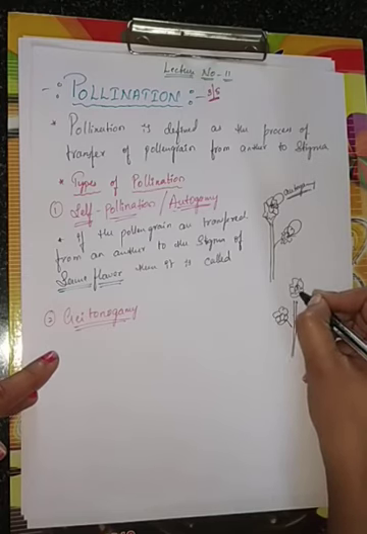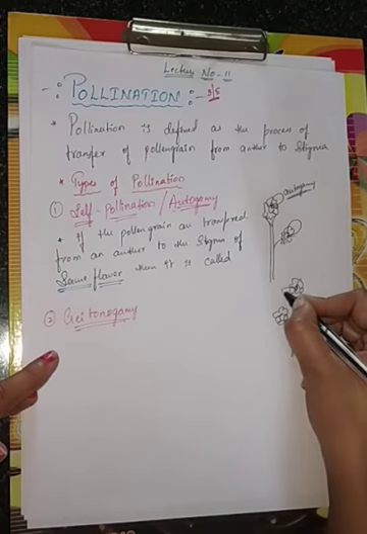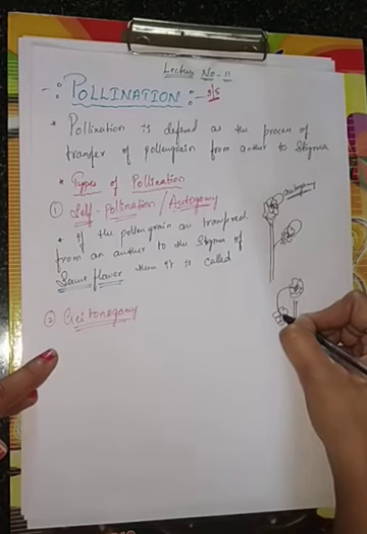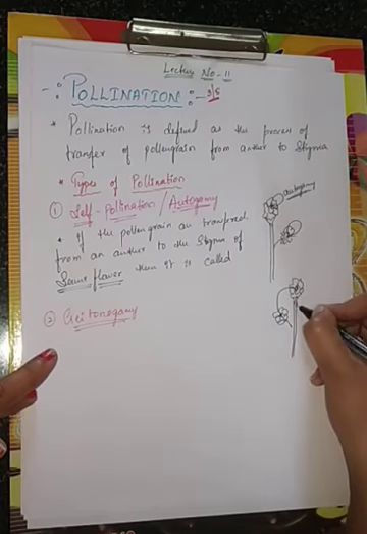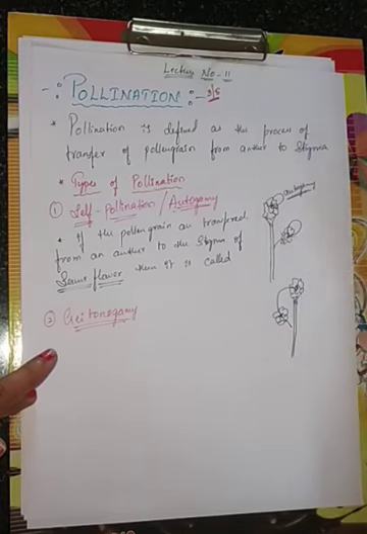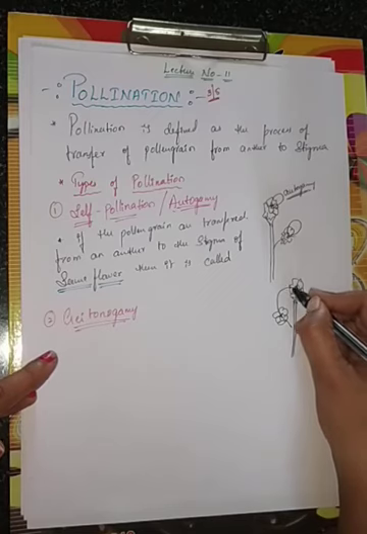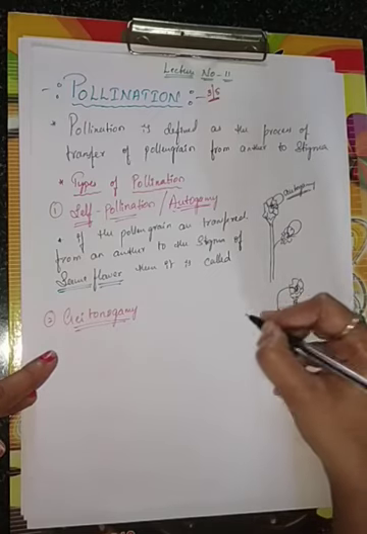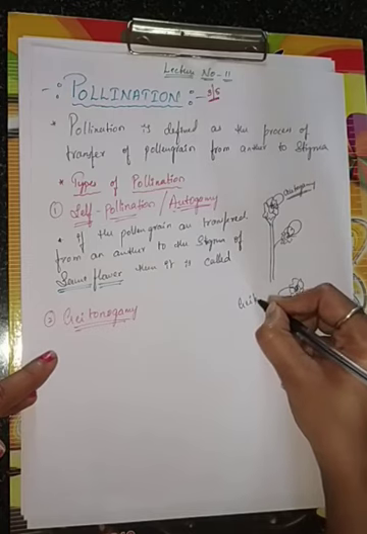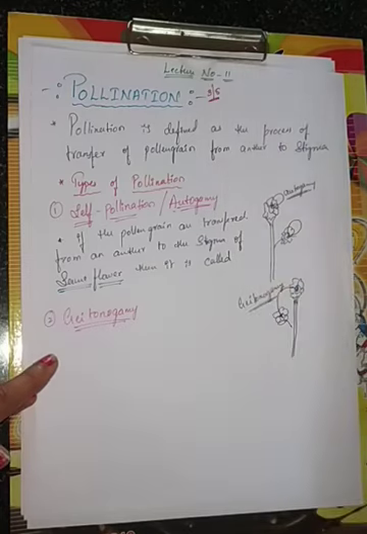Pollination: anthers will disperse and then the pollen grain will transfer to another flower of the same plant. This is the same plant, no? One plant will have many flowers. Pollen grains from the anther of one flower are transferring to the stigma of another flower. This kind is called what? Geitonogamy.